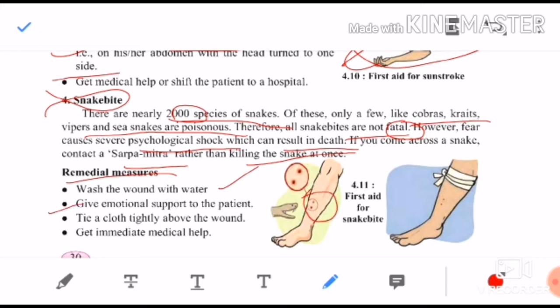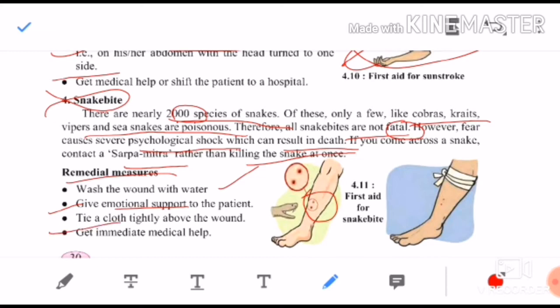Give emotional support to the patient. It is very important because this person gets an immediate shock. So you should give him emotional support. You should not say words like, you are gone now, you will die now if the poison is not removed. You should not say such words. You should give him encouraging words, emotional support. You should tell them that you will be fine soon as your poison will be removed.